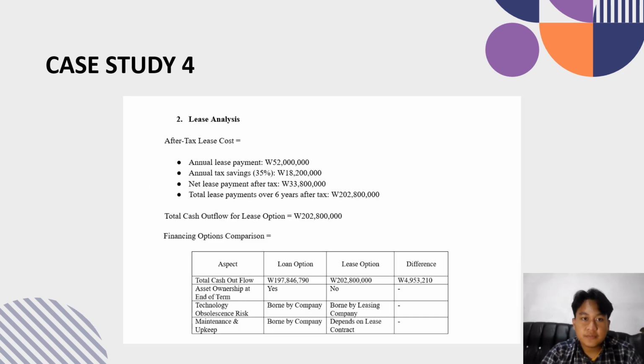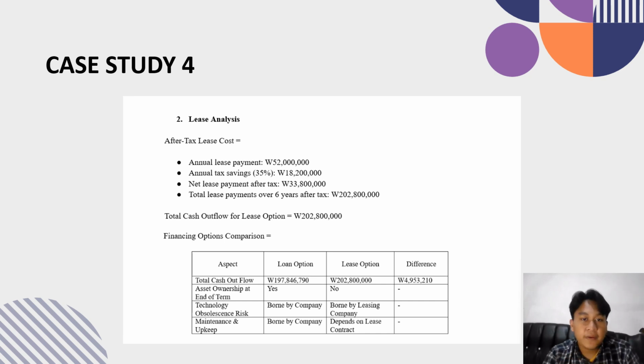Number 2 is lease option. For the lease option, the analysis was more straightforward. Annual lease payment is 52 million won. Tax shield, 35% of payment, is 18 million 200,000 won. Net annual after tax payment is 33,800,000 won.